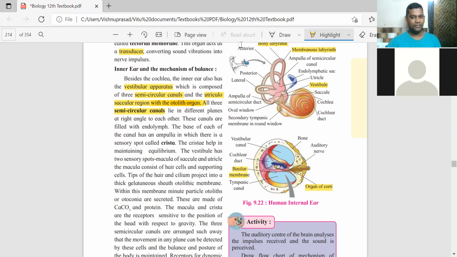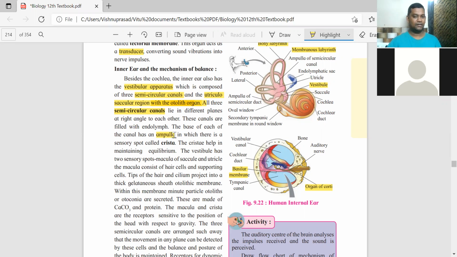They are labelled posterior, lateral and so on. All 3 are semicircular canals. Now, at the base of these canals, there is a common point of origin. There is an ampulla.